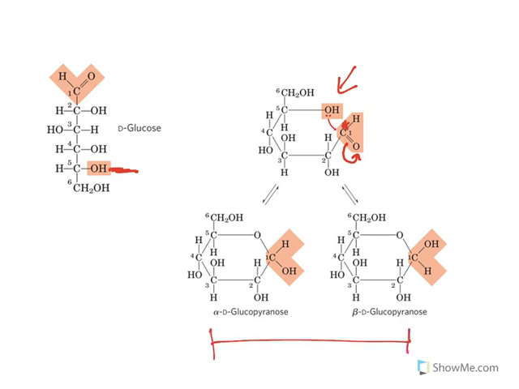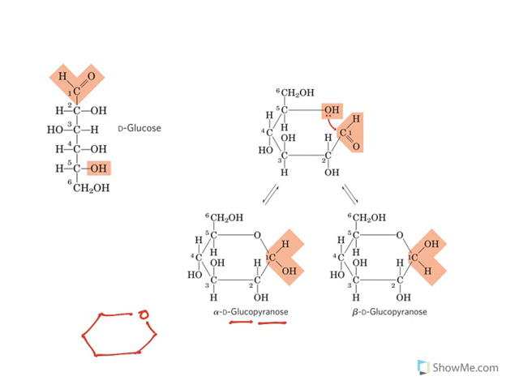But while doing so, there may be formation of two kinds of isomers. In one, the hydroxy group is on the bottom side, in another, the hydroxy group is on the top side. This one is known as alpha-D-glucopyranose, whereas the other one is known as beta-D-glucopyranose. Now you need to understand these words. Gluco is glucose, pyranose is this ring, because it is similar to the pyran ring, so it is known as pyranose. Alpha indicates the OH is on the bottom side, beta indicates the OH is on the top side. These are known as anomers.